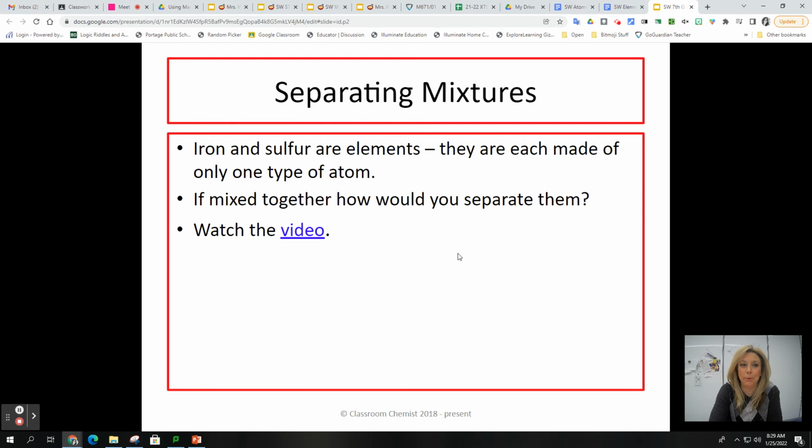Okay, so separating mixtures. Iron and sulfur, they're elements. They're different kinds of elements, and each is made up of only one type of atom. If we mixed them together, how would you separate them? In your assignment that you're going to do in Google Classroom, you have a video, this video right here. It is linked in the document. You're going to watch that video, and you're going to see a teacher separate these two elements.